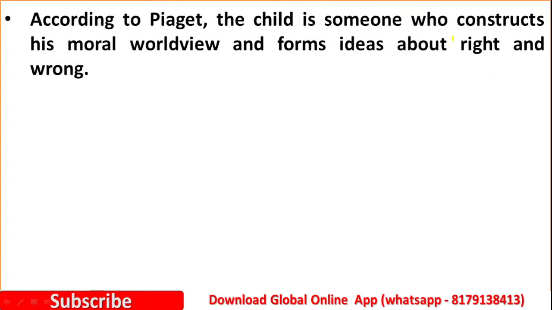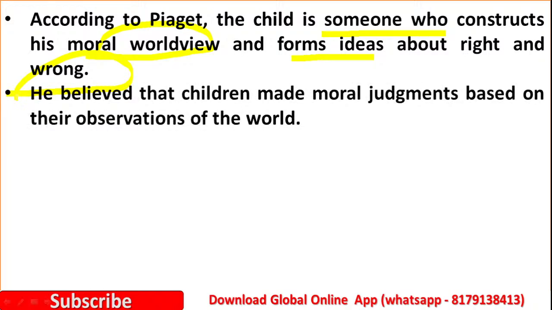Then, according to Piaget, the child is someone who constructs his model world view and forms ideas about right or wrong. So the child is going to form ideas and take decisions. He believed that children made moral judgments based on their observation.